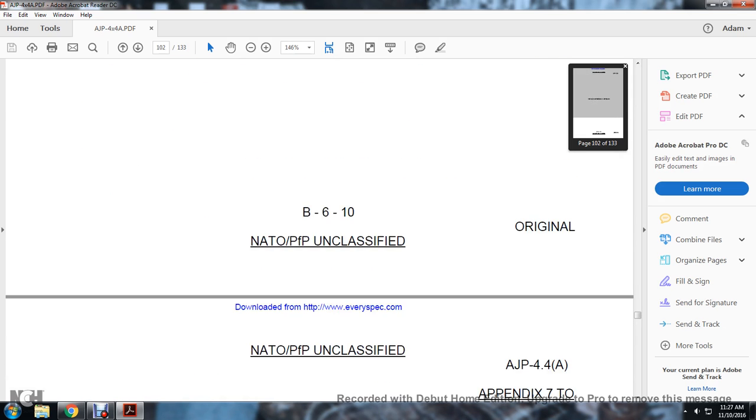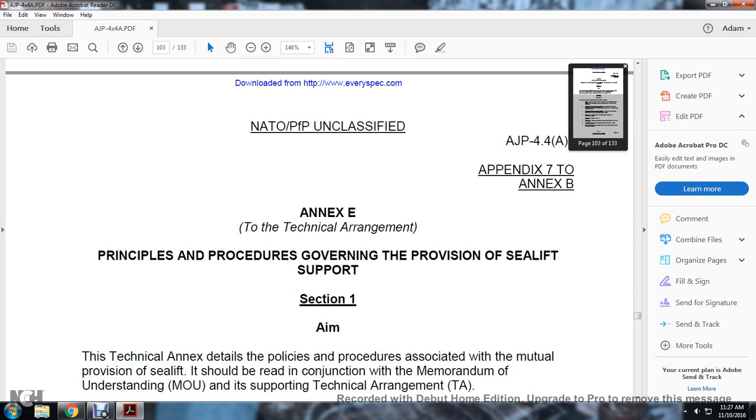This page is intentionally left blank. Appendix E. Principles of procedure governing the sea lift support.